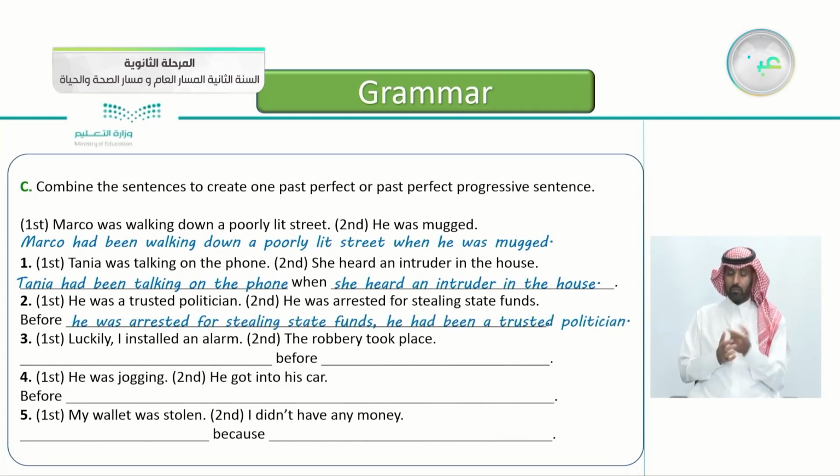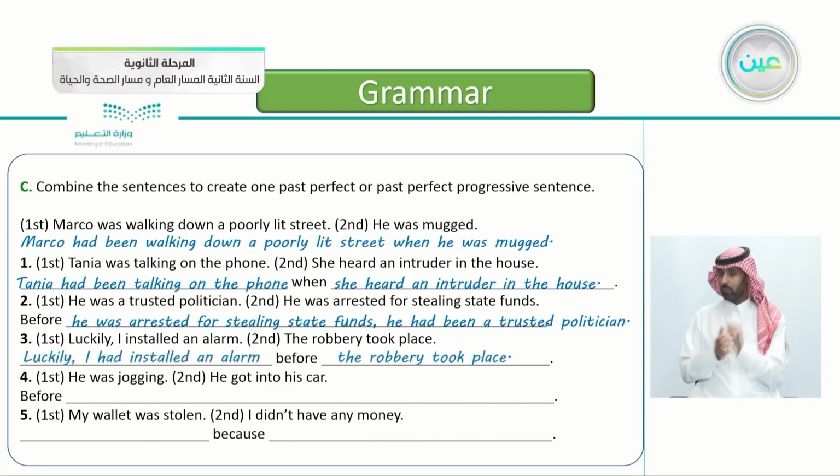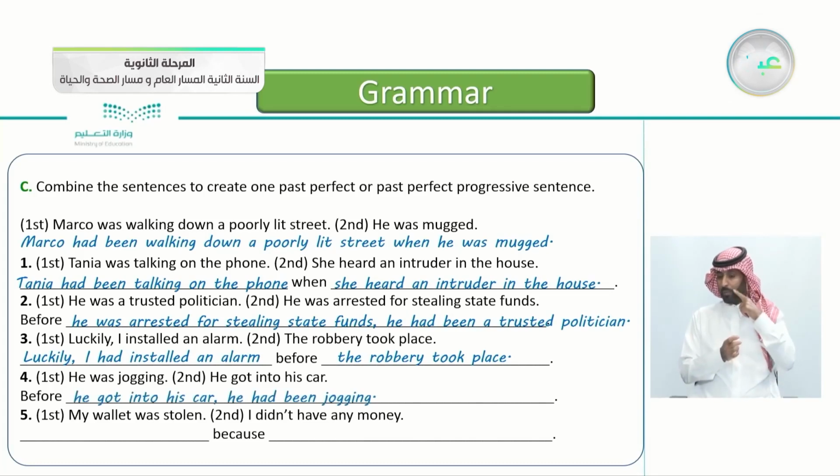The third one, luckily I installed an alarm. The second event, the robbery took place. And also we have the word before. So how do we answer this one? Yes, we have 2 events. One happened after the other. Luckily, I had installed an alarm before the robbery took place. Excellent. Number 4, he was jogging. He got into his car, and also the word before. Yes, before he got into his car, he had been jogging.